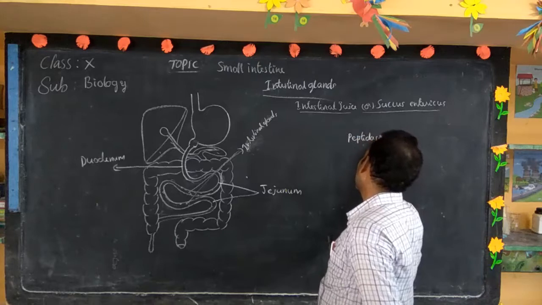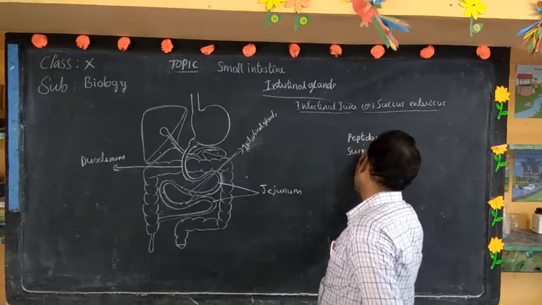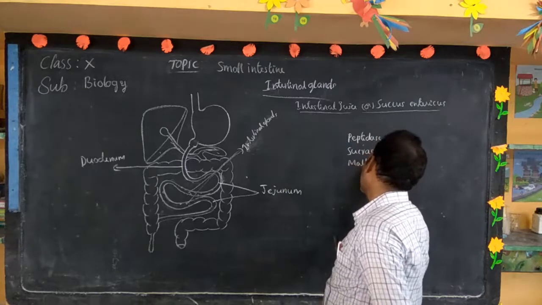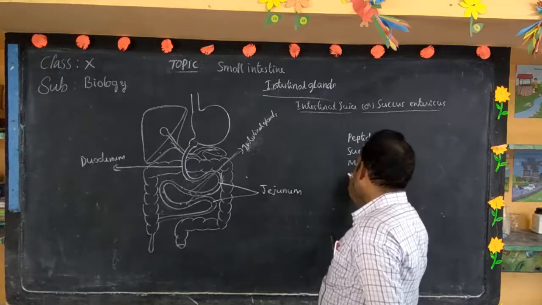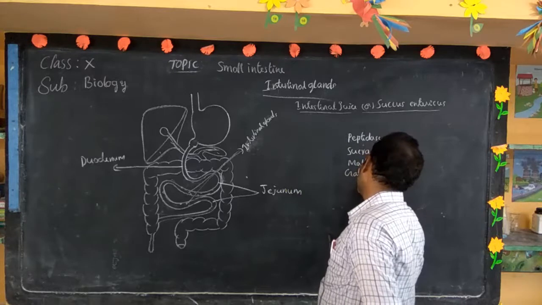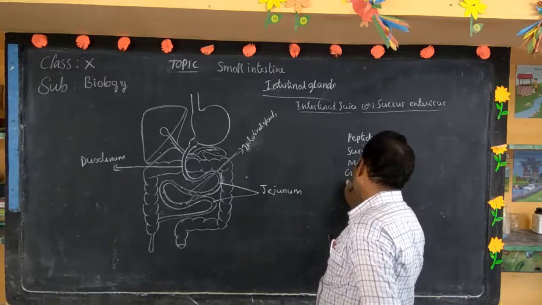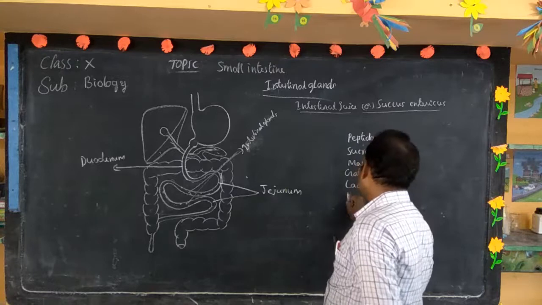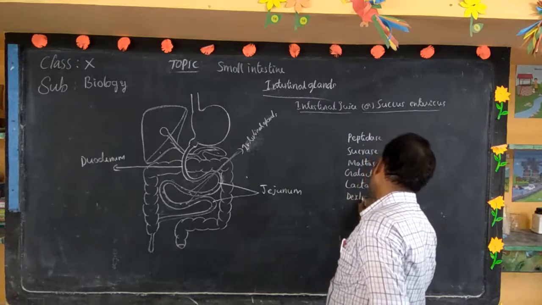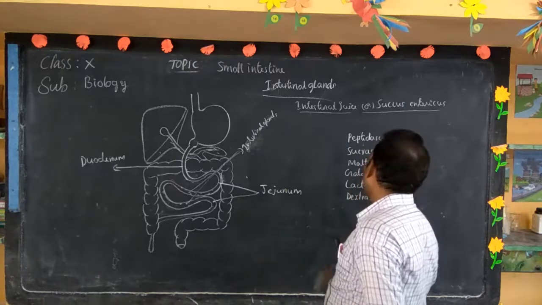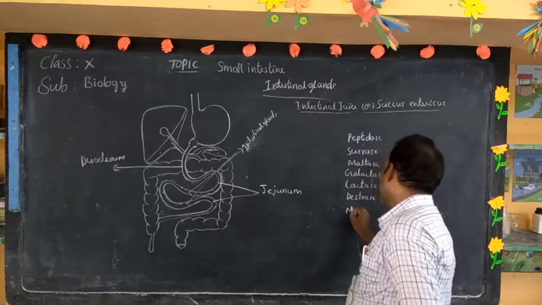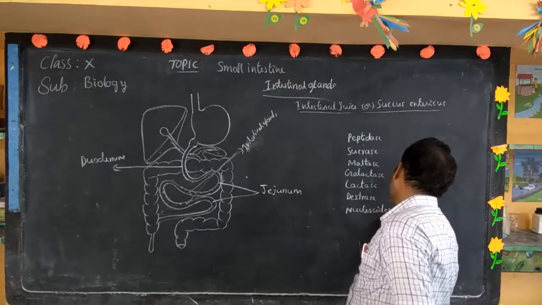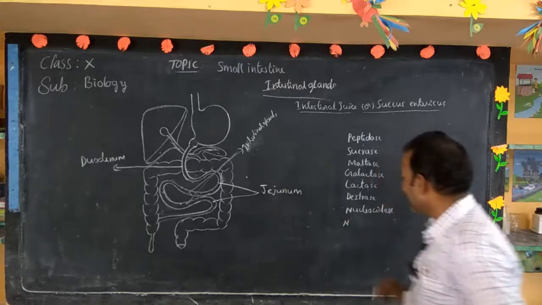The enzymes present in the intestinal juice are peptidase, sucrase, maltase, galactase, lactase, dextrase, nucleosidase, nucleotidase.